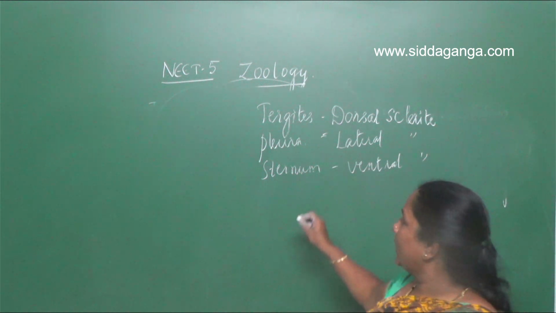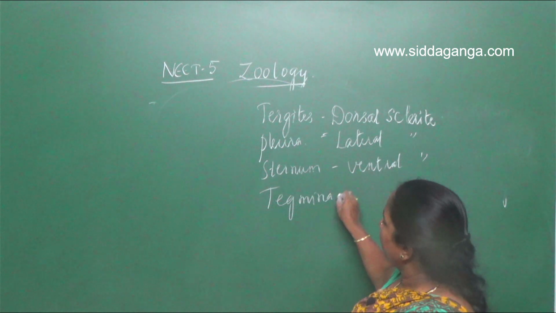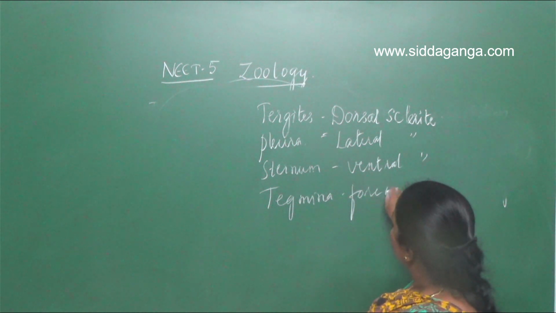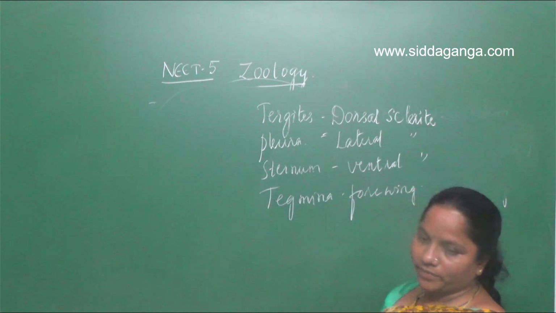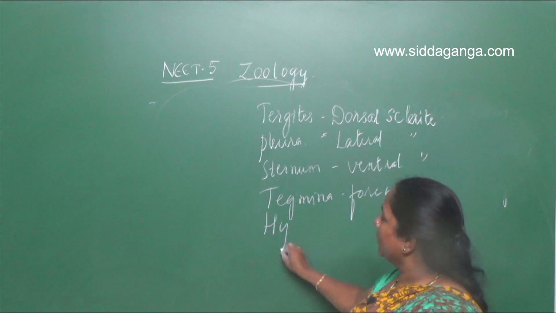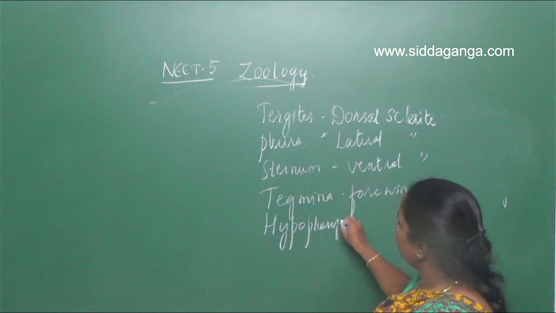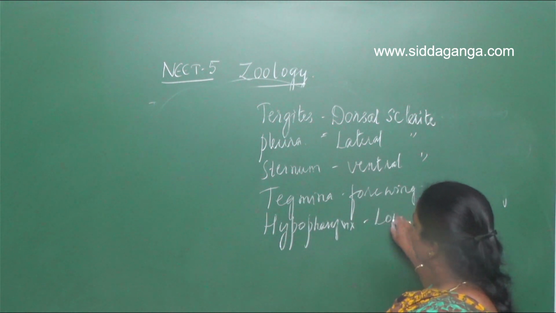The next one is tegmina. Tegmina is called forewing in the body of cockroach. Next, hypopharynx. Hypopharynx is called the tongue of the cockroach.